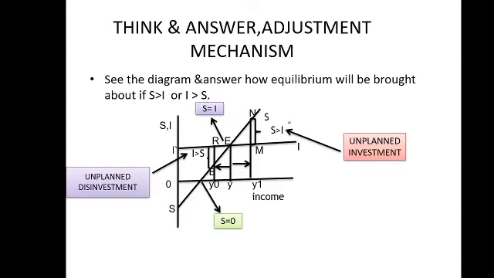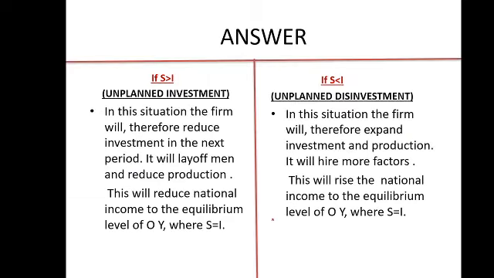How will we come back to this point E when any reshuffling takes place? In this situation we have unplanned investment, and in this situation unplanned disinvestment. We will get this situation again. No problem. We can see what happens when S is greater than I and when S is less than I.